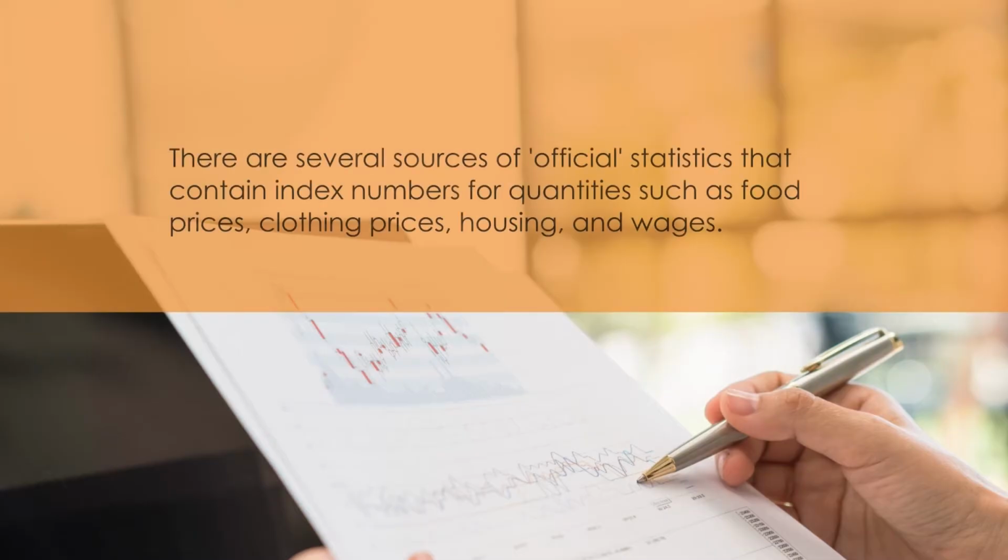In the coming slides, we will see how this change is going to affect and how the index number is quite helpful in comparing the average price of the same quantity in different years. There are several sources of official statistics that contain index numbers of quantities such as food prices, clothing prices, housing and wages. Prior to going to the depth of the methods of calculation of index numbers, I want to throw light on the types of index numbers.